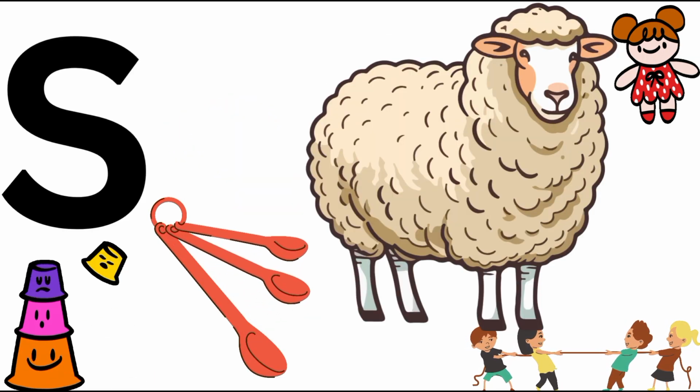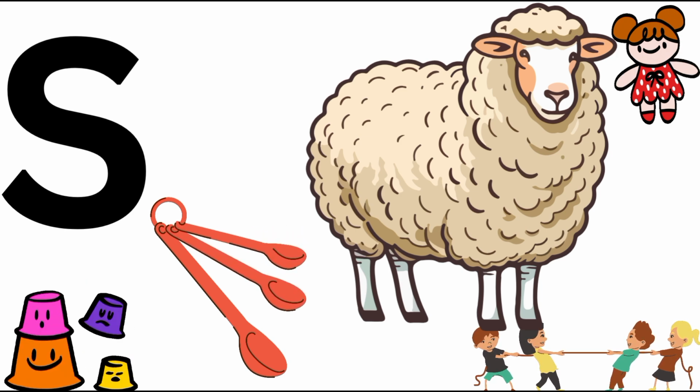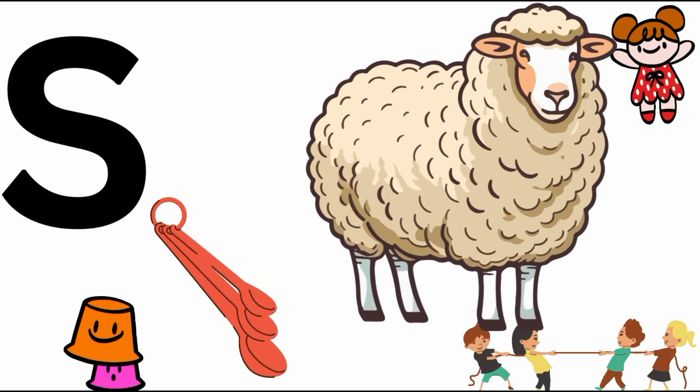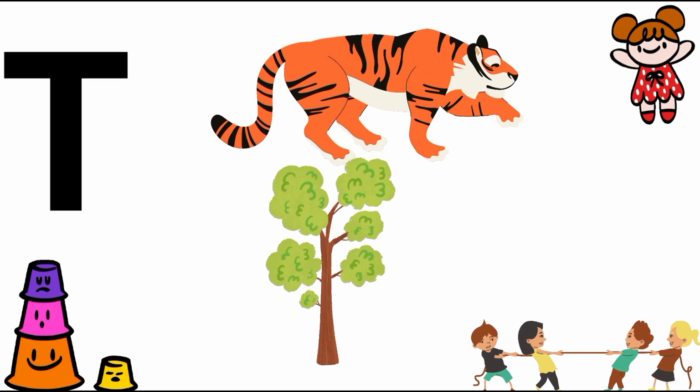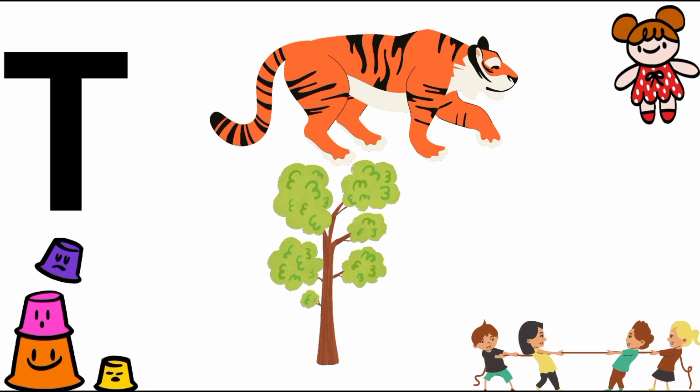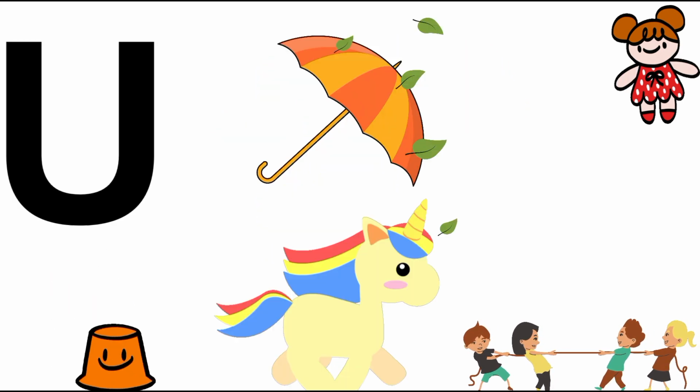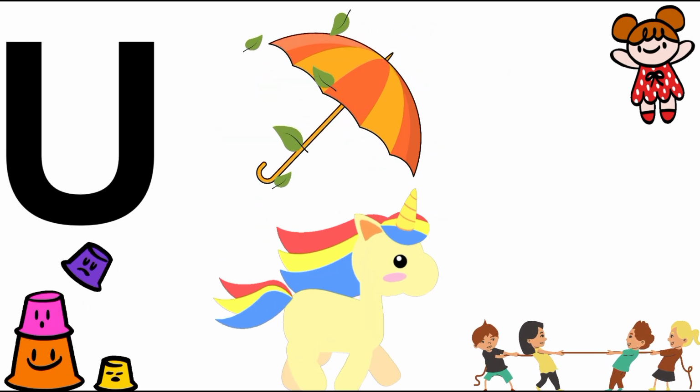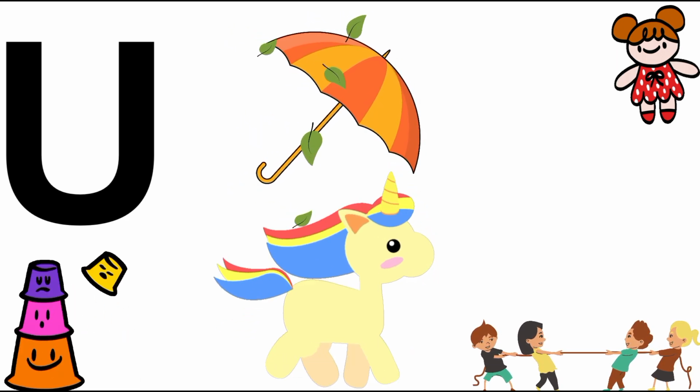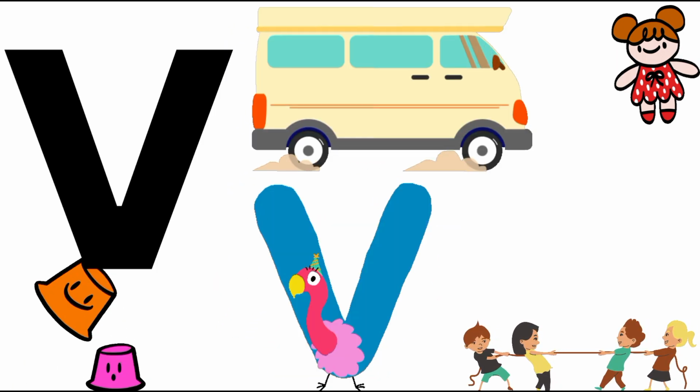S for sheep, S for spoon. T for tiger, T for tree. U for umbrella, U for oak.